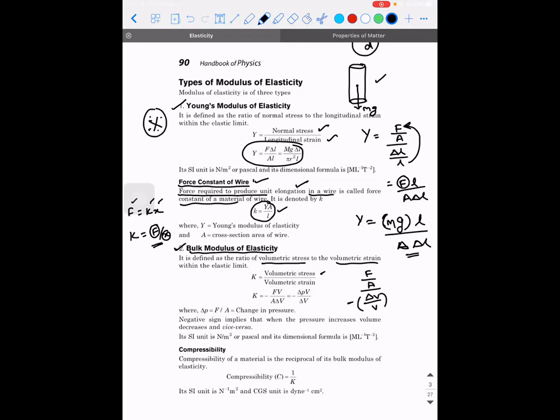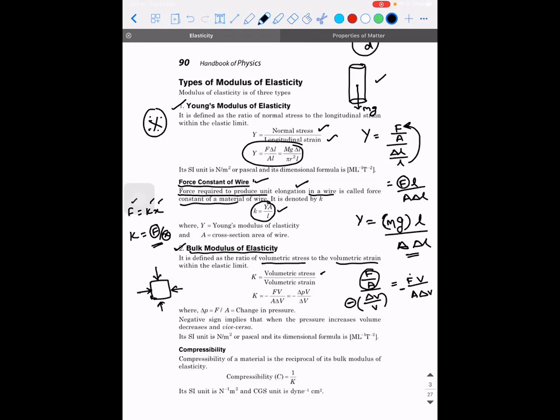In most cases, the bulk modulus will have a negative value because, as I told you, in the case of liquids you will only try to compress the liquid. You will not try to elongate it. When you try to compress it, the pressure is applied on the liquid column in all directions. That force per unit area is technically called pressure. That pressure divided by delta V by V, with a negative sign because it is undergoing compression, is called the bulk modulus of elasticity. So it is F into V divided by A into delta V with a minus.